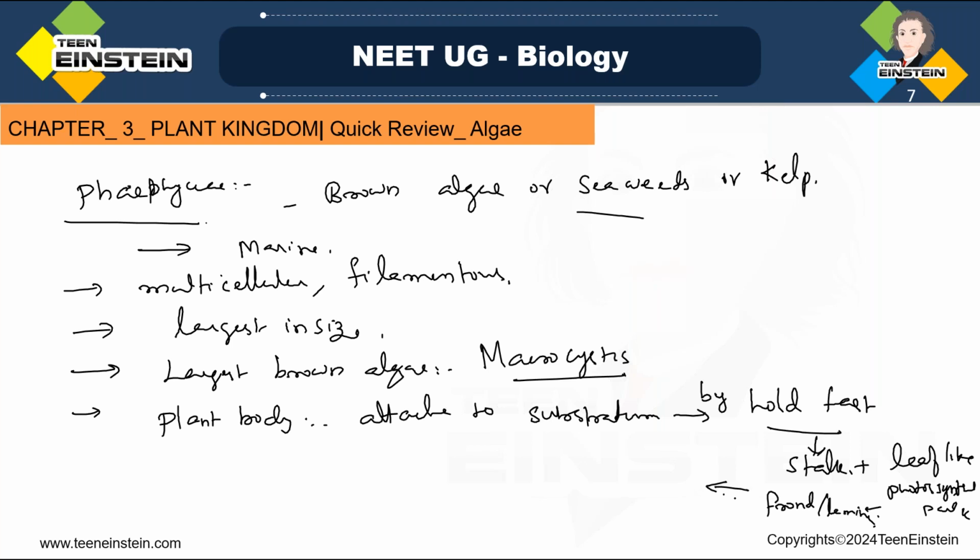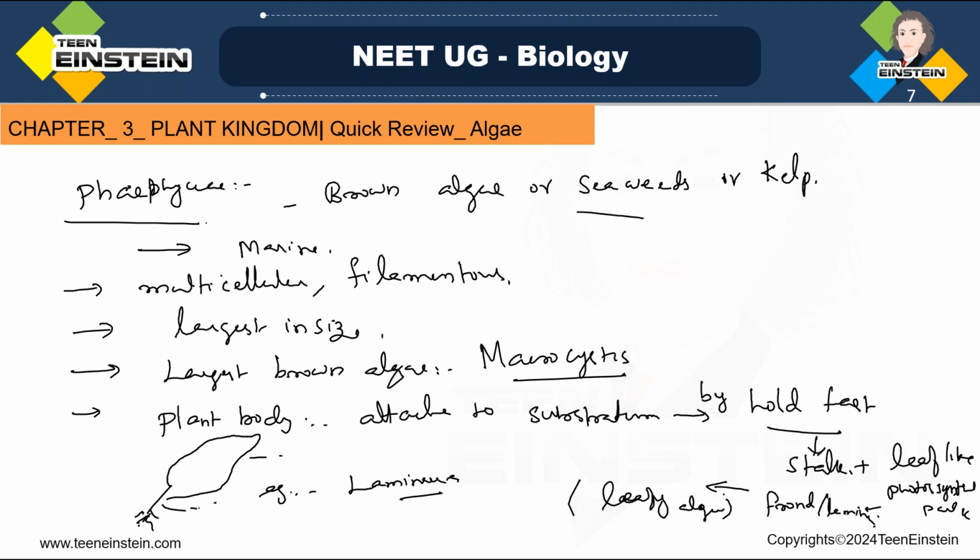Because of this, brown algae are called leafy algae. This leaf-like structure is there, that's why they are called leafy algae. Okay. An example for this is Laminaria. These examples are very important for this exam. Laminaria. There you can see a leaf-like structure like this, and here you can see the frond, then stipe, then holdfast. Here you can see the holdfast. Okay, that's how the structure will be.